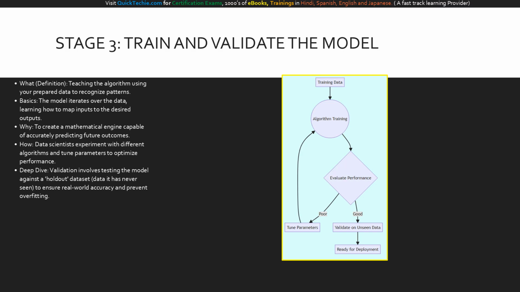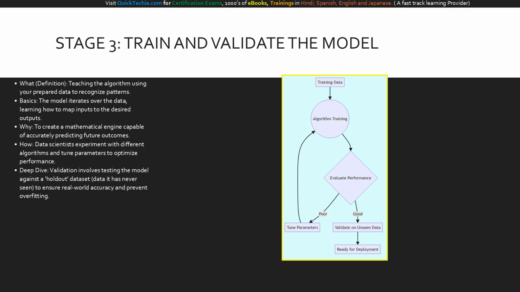Welcome to stage 3, train and validate. What happens here? We feed our clean training data into an algorithm so it can learn. The basics involve the model iterating over millions of data points to discover hidden mathematical relationships. Why do we validate? We must ensure the model doesn't just memorize the historical data, but can actually accurately predict outcomes on brand new, future data.